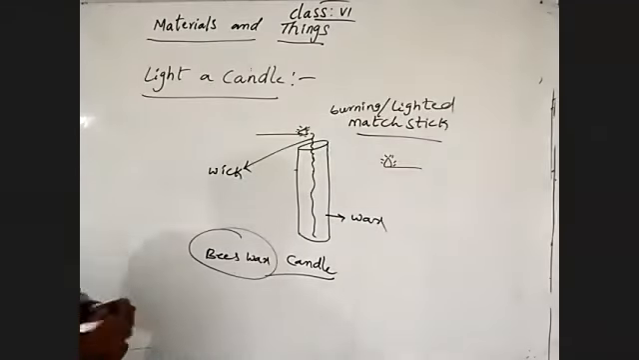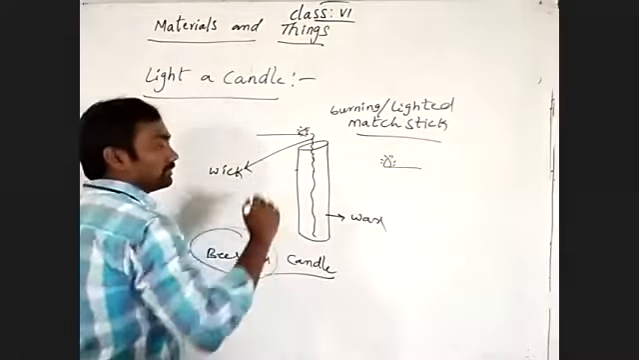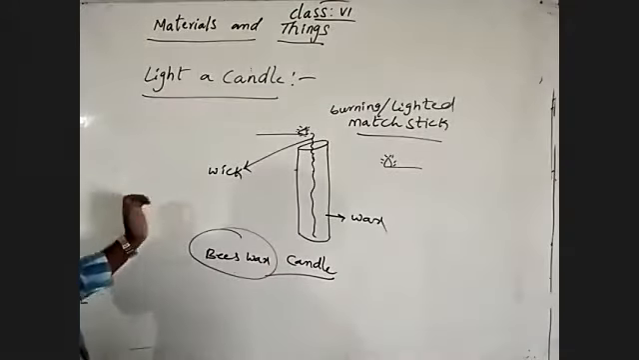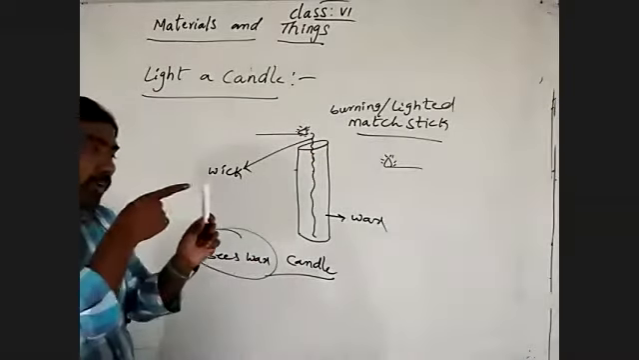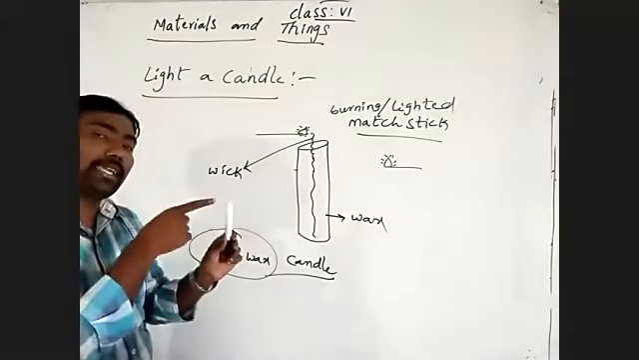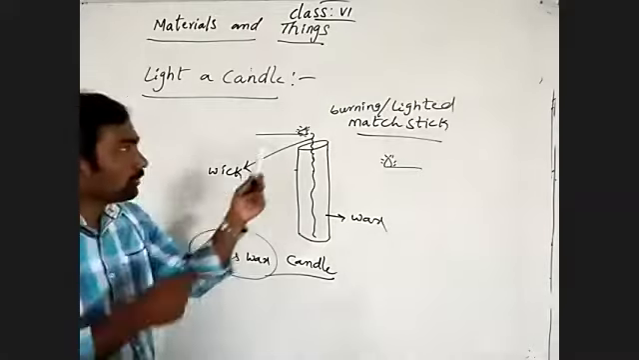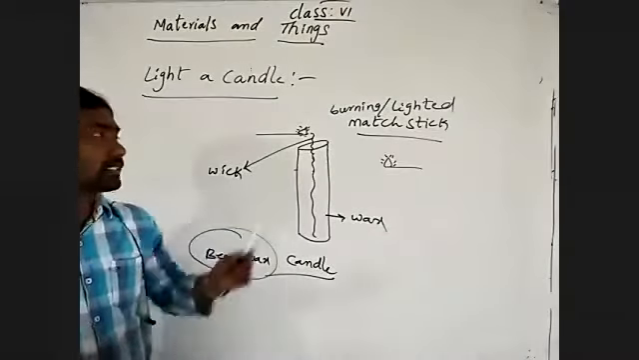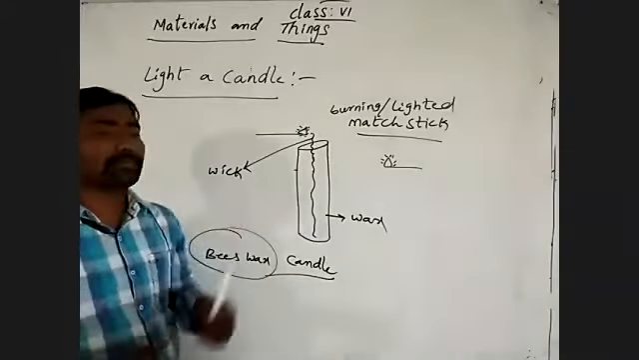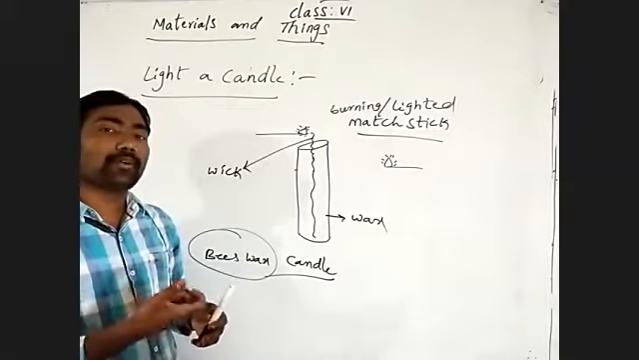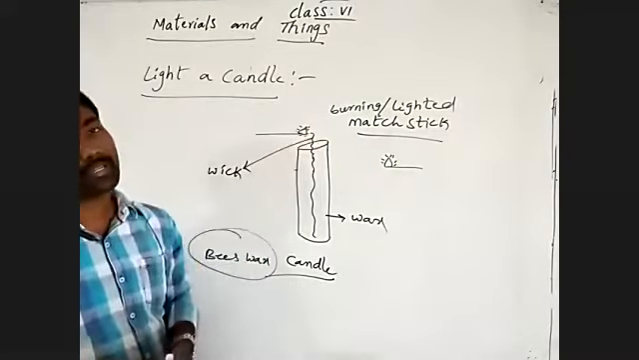When I bring it to this position, we see that there is some gap between the lighted matchstick and the wick. Are you observing? By placing the lighted matchstick at a distance from the wick, is it possible to catch the fire, to give the flame to the wick? Is it possible to get the fire to the wick?